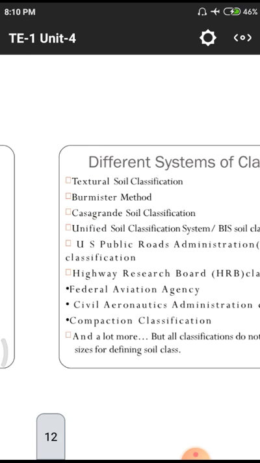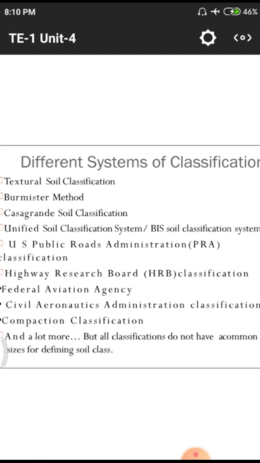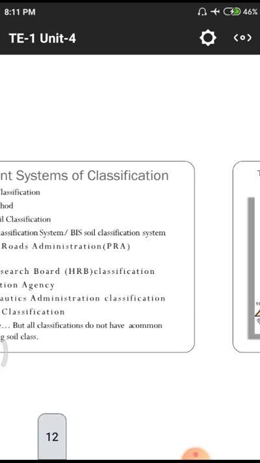These are the different systems used for soil classification. In India, we use the Casagrande soil classification, HRB, the Highway Research Board classification, and compaction classifications. These three are the major systems used for classifying soils.